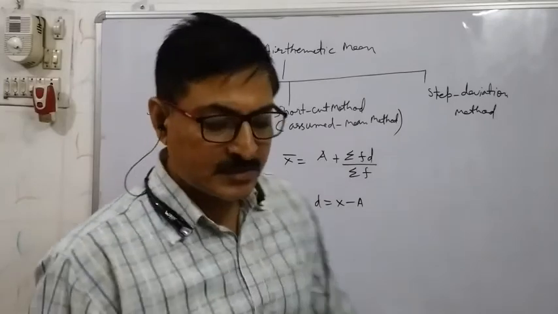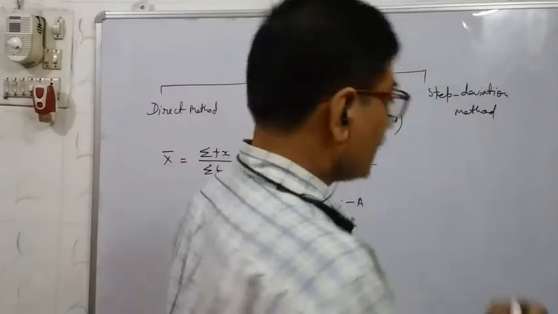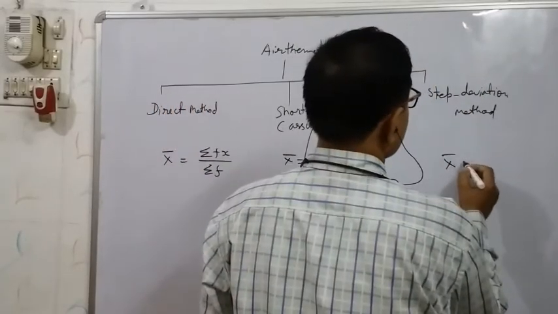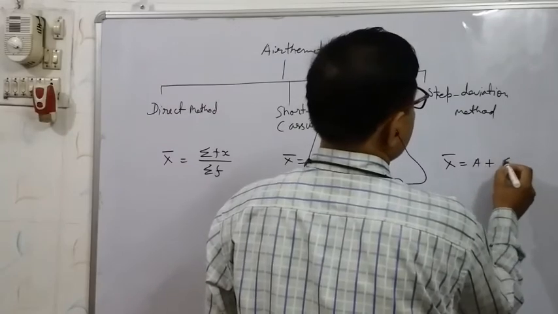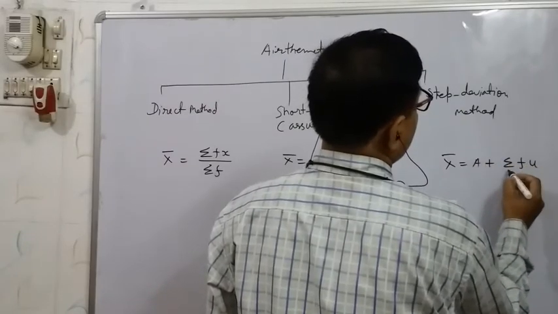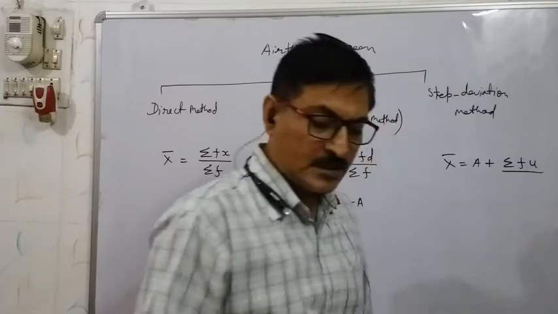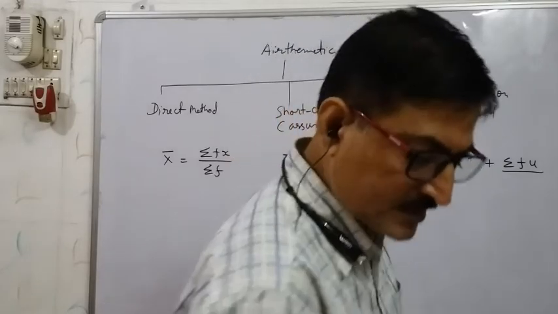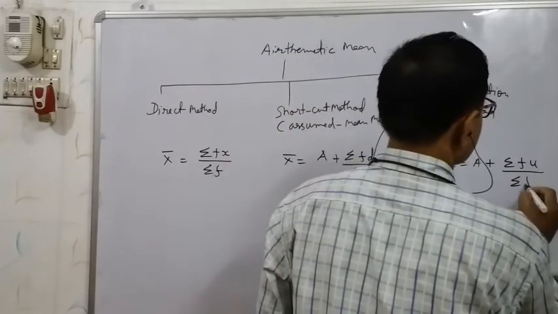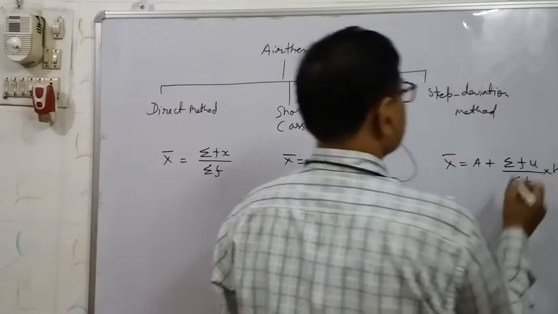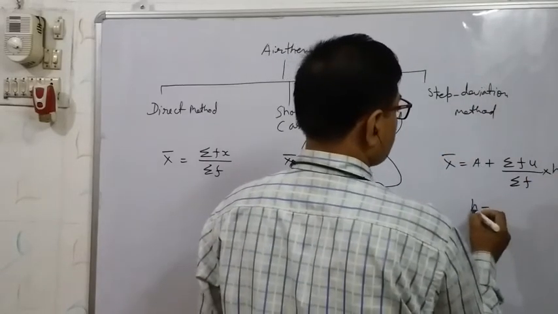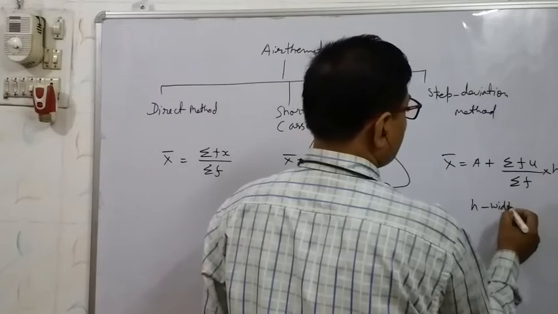Now in the step deviation method, the formula will be x bar equal to A plus sigma fu upon sigma f, into h. What is H? H is the width of the class.